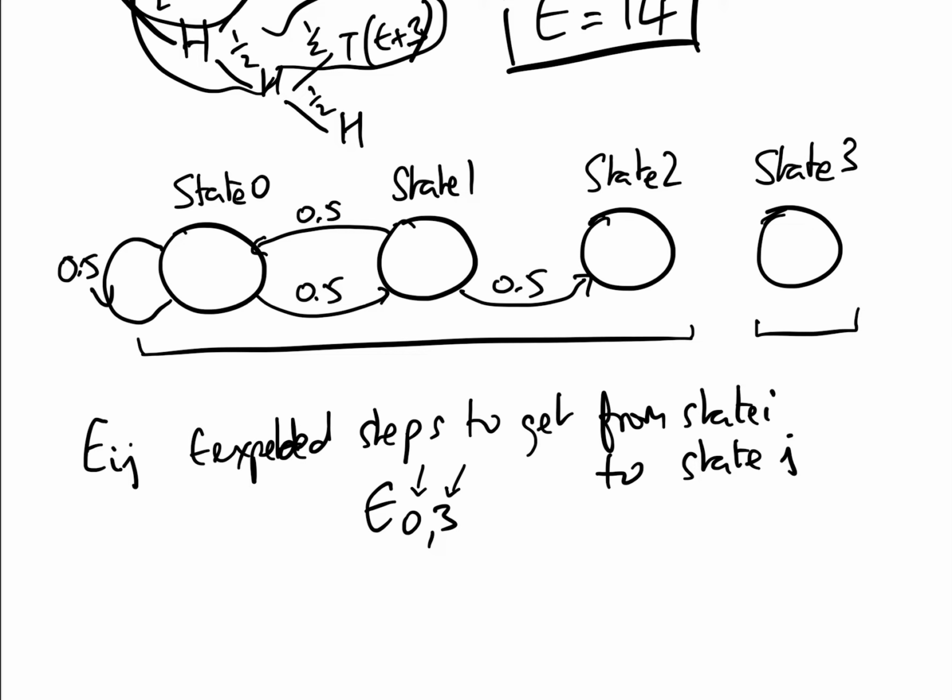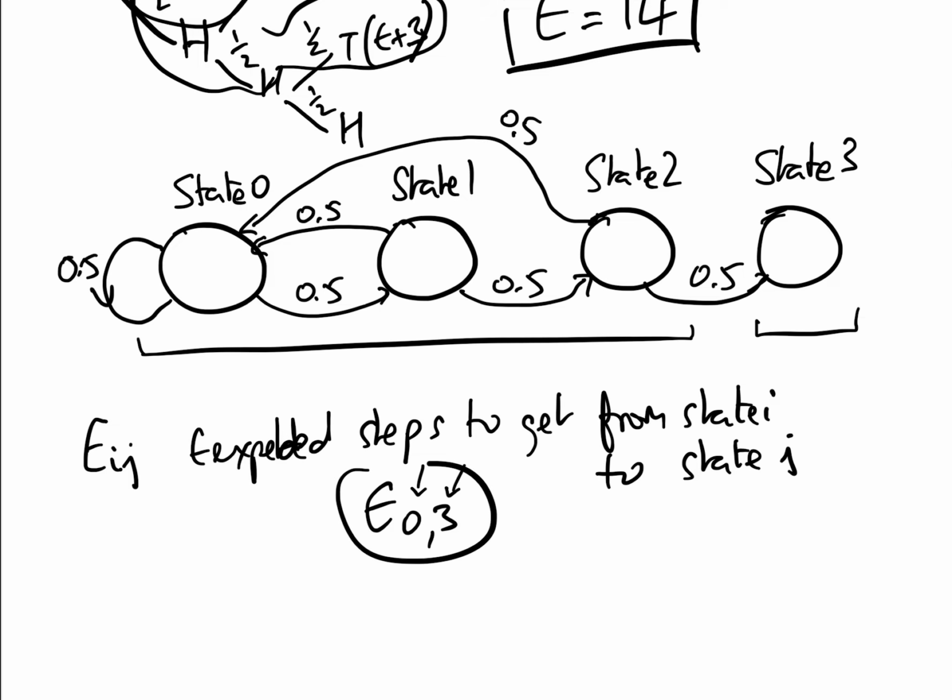Once we're in state 2, if we get a tail, we have to go all the way back to state 0 with 50% chance because we have to start again to try and get our 3 heads, and we have a 50% chance of getting to state 3 if we have our 3 heads. And we're going to use recursion now to solve for E03.